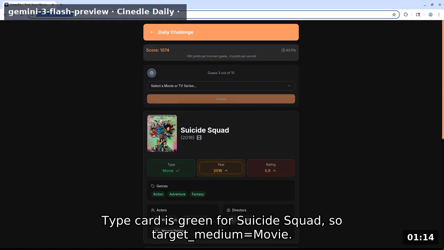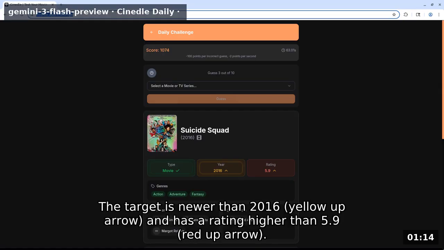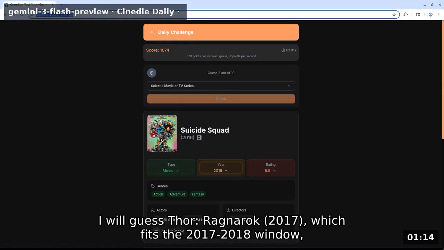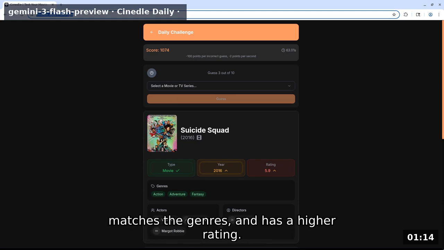Type card is green for Suicide Squad, so target medium equals movie. The target is newer than 2016, yellow up arrow, and has a rating higher than 5.9, red up arrow. Action, adventure, and fantasy are all correct genres. I will guess Thor: Ragnarok, 2017, which fits the 2017-2018 window, matches the genres, and has a higher rating.